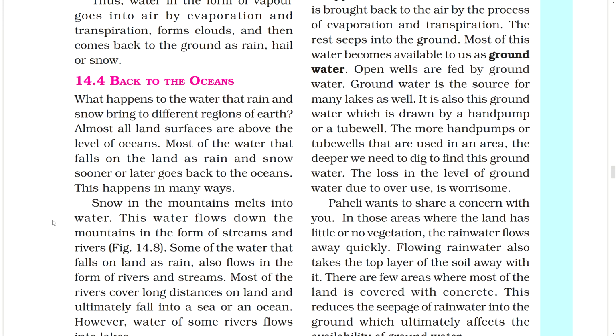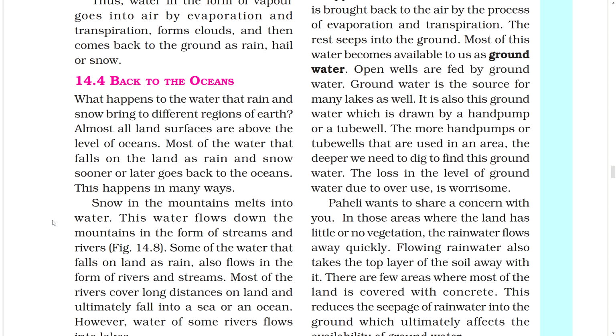14.4 Back to the oceans. What happens to the water that rain and snow bring to different regions of Earth? Almost all land surfaces are above the level of oceans. Most of the water that falls on the land as rain and snow sooner or later goes back to the oceans. This happens in many ways. Snow in the mountains melts into water. This water flows down the mountains in the form of streams and rivers.